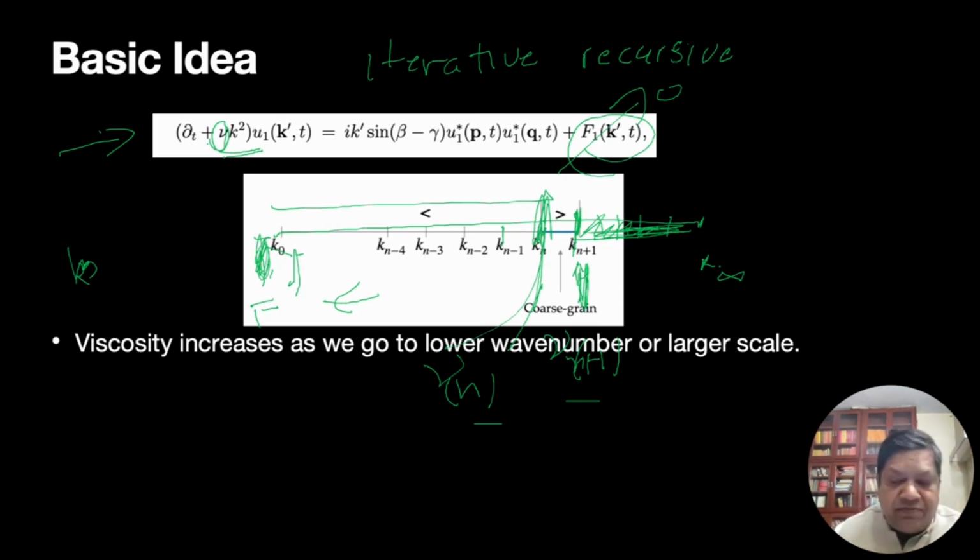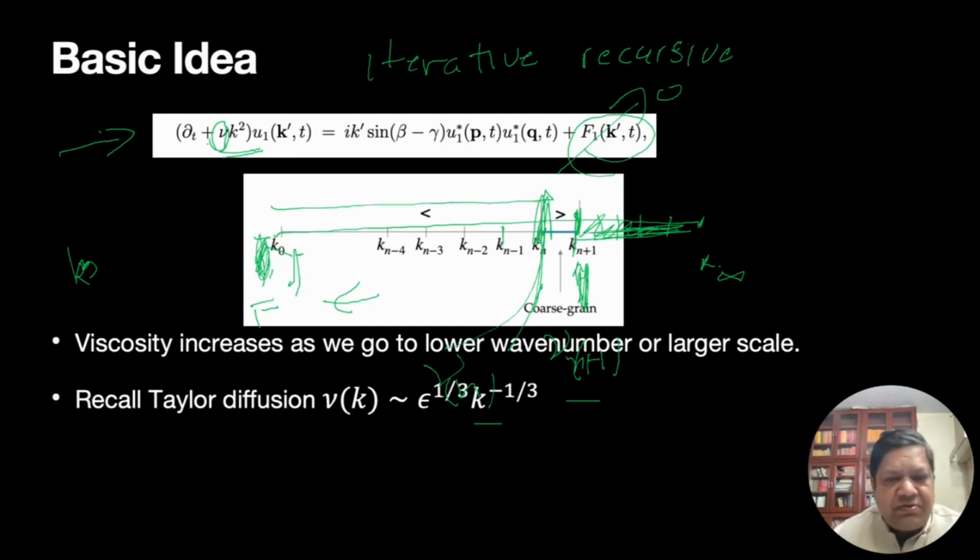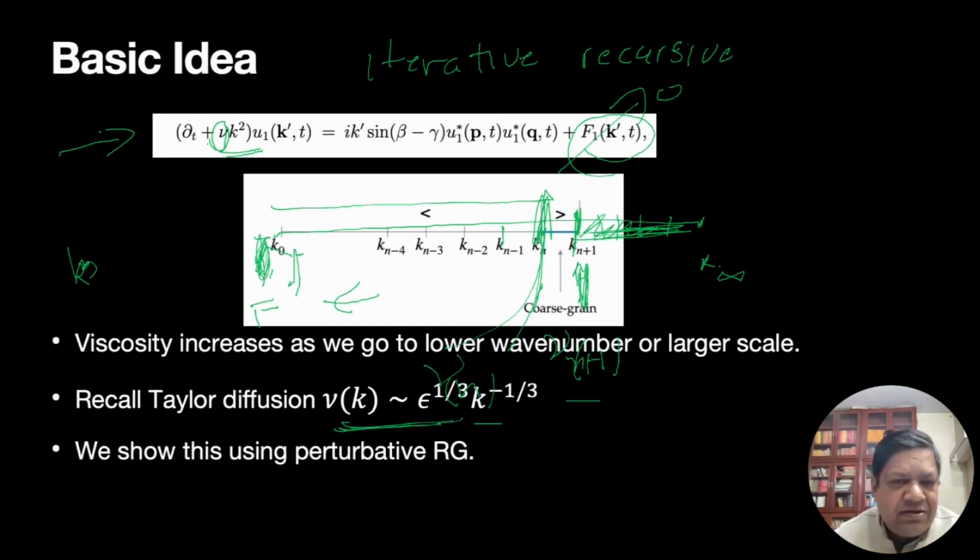Now, as I said, in fact, we'll try out this function, which is consistent with Kolmogorov theory, and we'll show this using the perturbative RG.